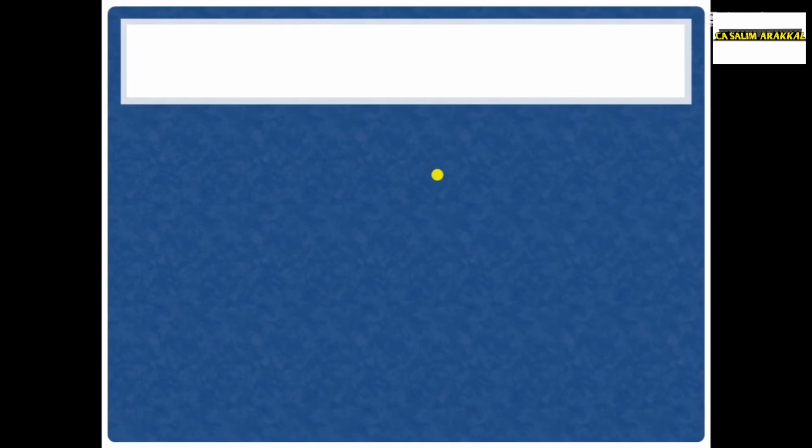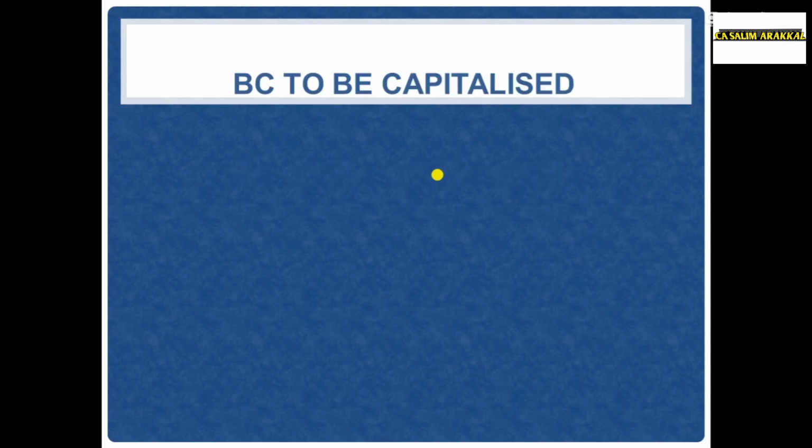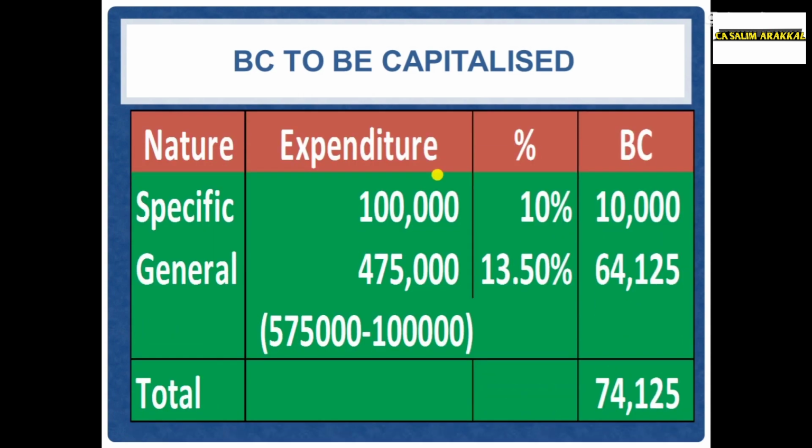Now we know the amount utilized, the specific rate, and the weighted average rate for the general borrowing. Specific loan we utilized for the construction of the factory, that is 1 lakh. The rate is 10%. 1 lakh into 10%, 10,000, that is the borrowing cost. Our total average expenditure was 5,75,000. Rupees 1 lakh we utilized from specific borrowing.